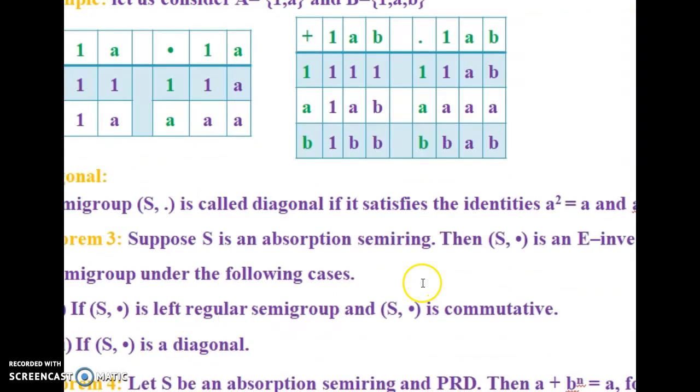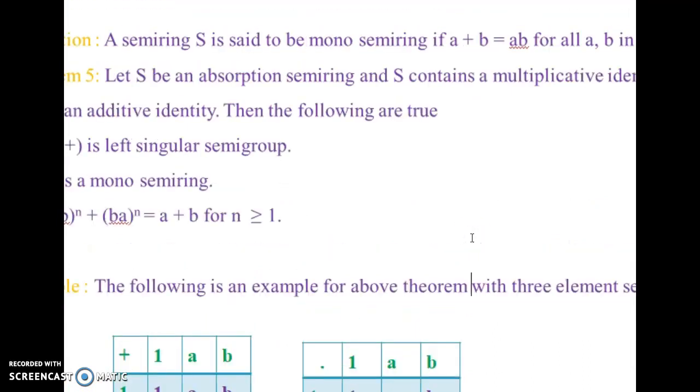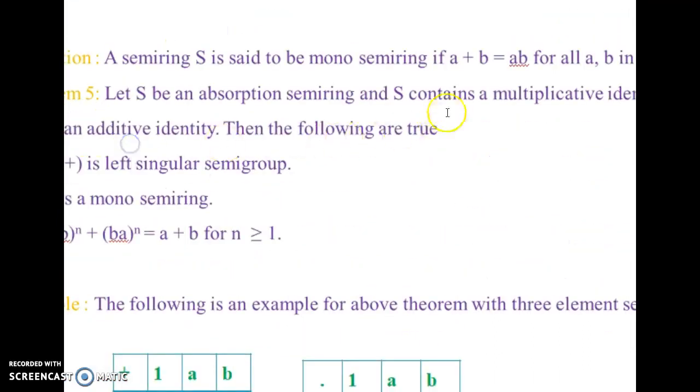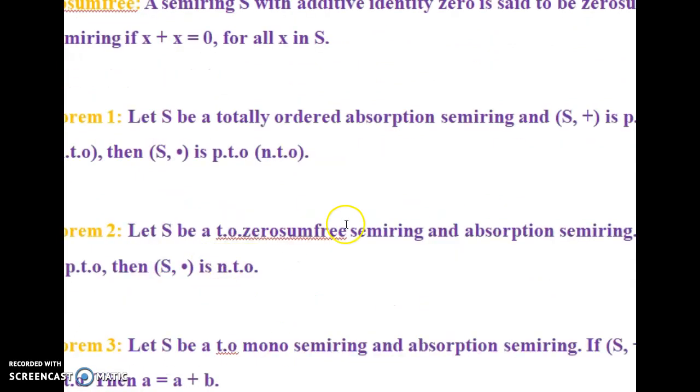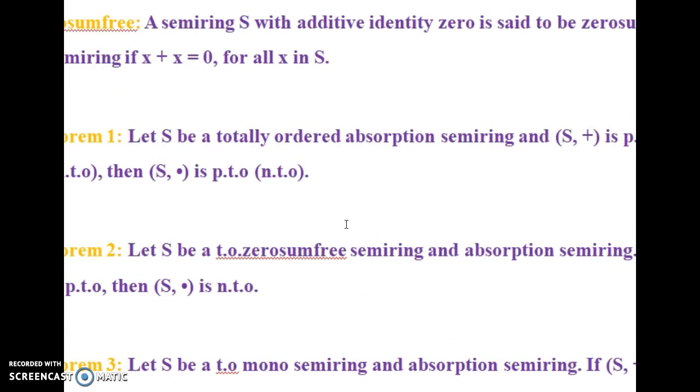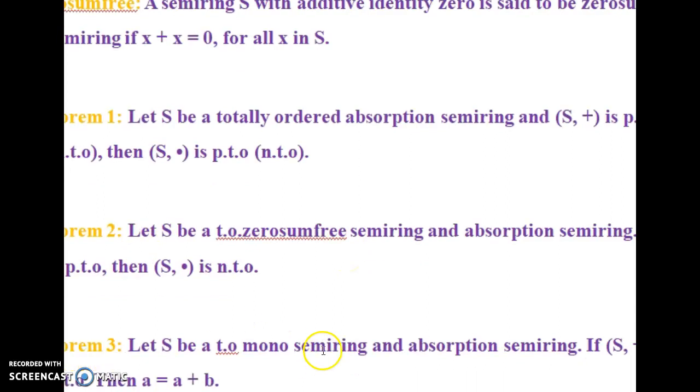and some of the results of absorption semiring with E-inverse semigroup are also given here. For an absorption semiring with multiplicative identity and additive identity, we have given some results and we framed some examples for this one. And a zero sum free semiring is also used in absorption semiring. Totally ordered absorption semiring with S plus PTO is also given, and we obtain different outcomes. If we apply S plus, then we obtain S dot.